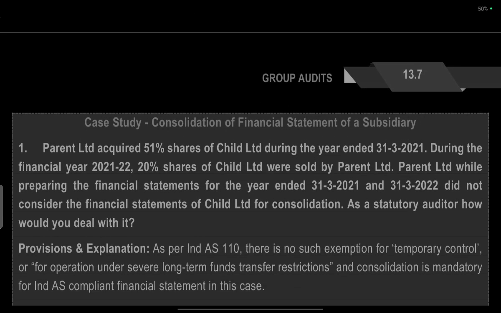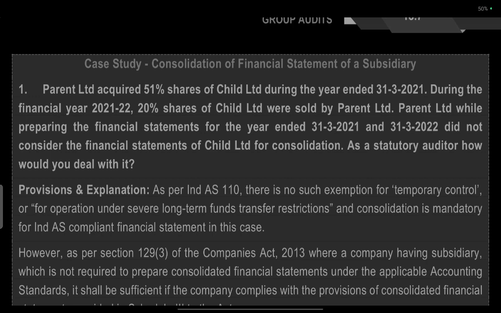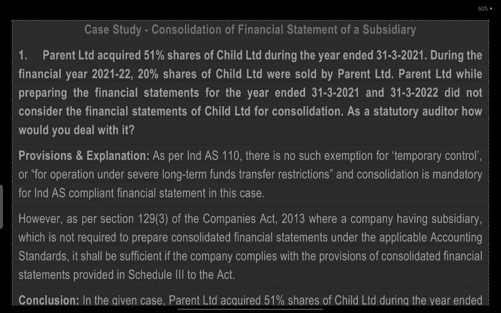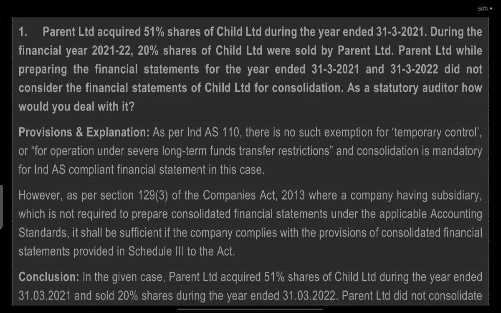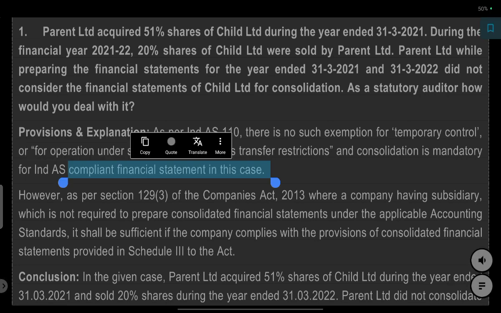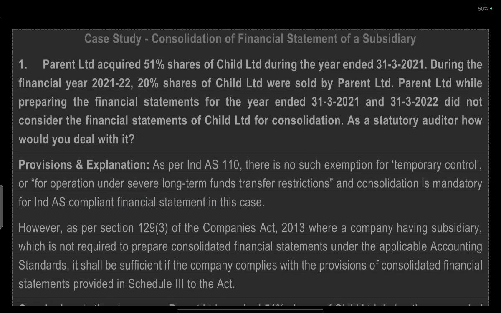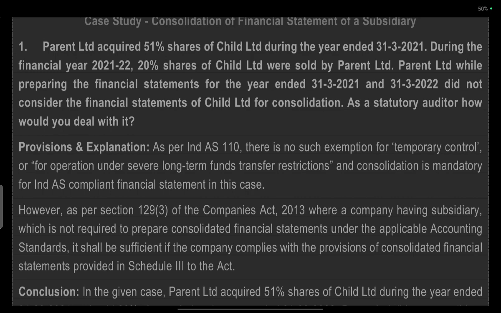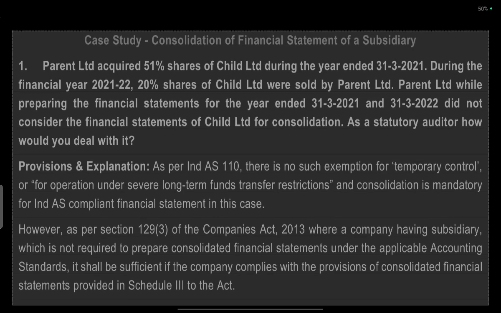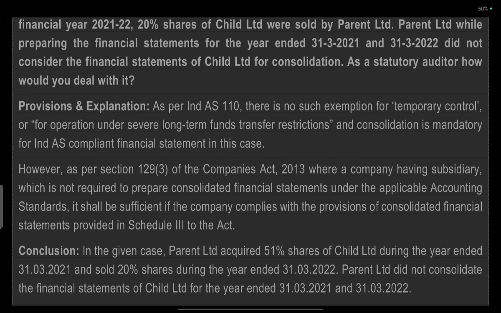The parent limited acquired 51% of the child limited during the financial year 2020-21. During the financial year 2021-22, 20% of the child limited was sold by the parent limited. The parent, while preparing the financial statements for the years 31/3/2021 and 31/3/22, did not consider the financial statements of the child limited for consolidation. How should the auditor deal with it?